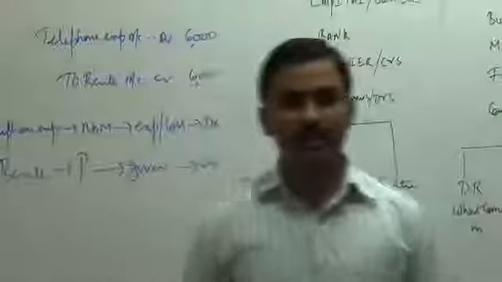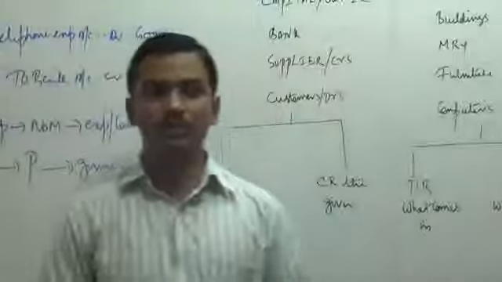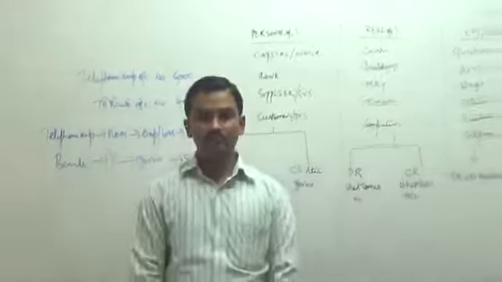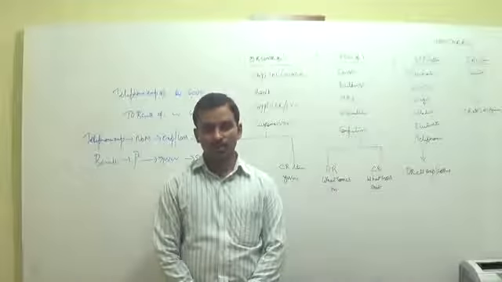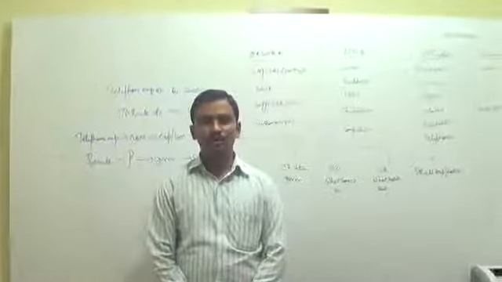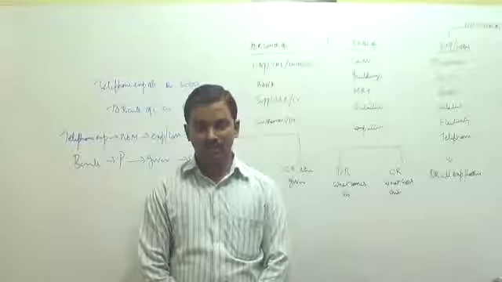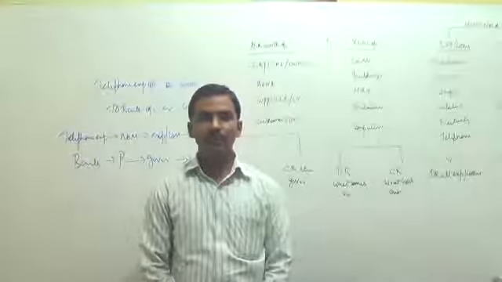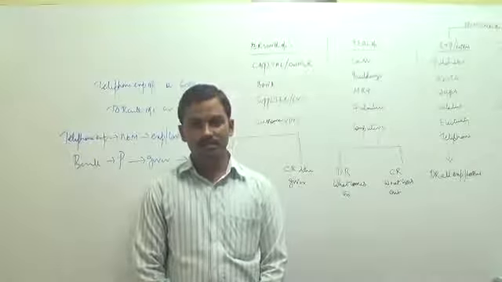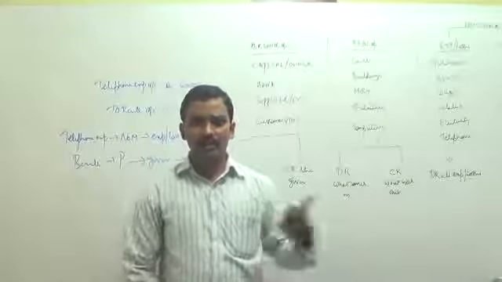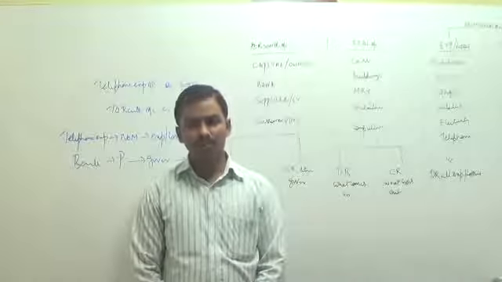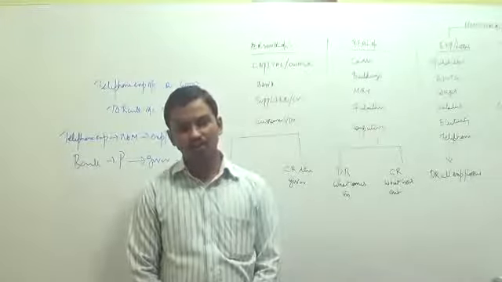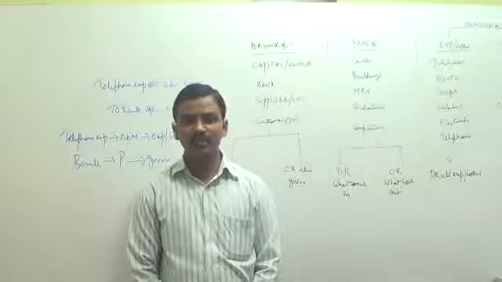So with this we complete the first problem. Before we stop, let us summarize what we have learned. There are three types of information which we have to record in our books of accounts. Information relating to persons, information relating to assets, information relating to expenses, losses and incomes and gains. Personal account rules are debit the receiver from the business, credit the giver. Real account rules are debit what comes in, credit what goes out. Nominal account rules are debit all expenses and losses and credit all incomes and gains.